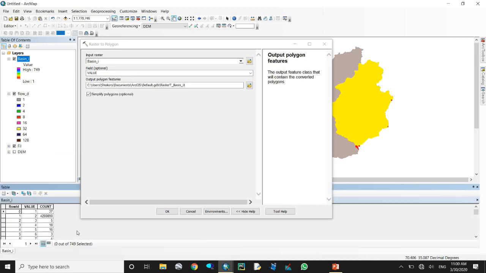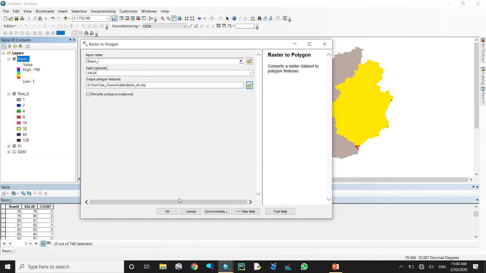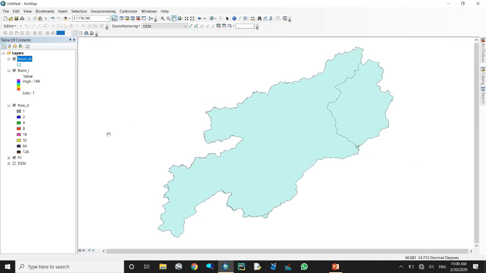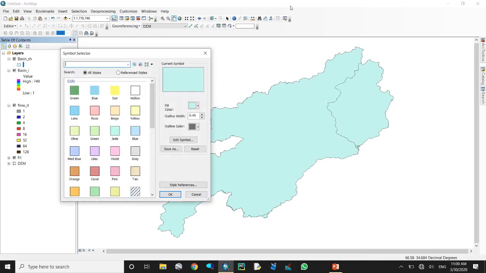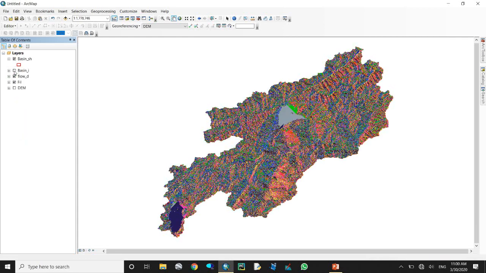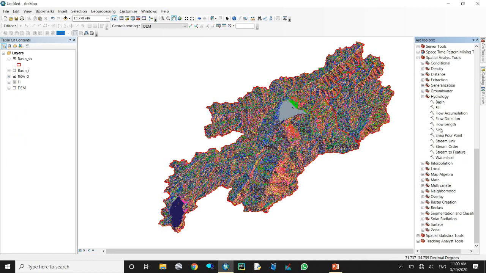Okay, how do we create a basin? For creating a basin, come here. We use the Basin tool. For the input flow direction raster, here we should use flow direction. The output should be named basin image. Just okay. It will create the basin, and we will know how many basins there are.